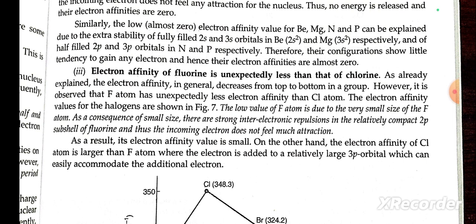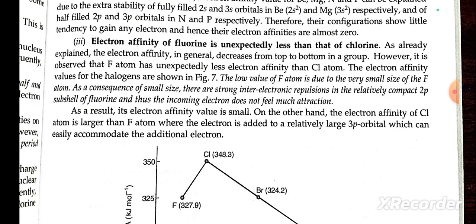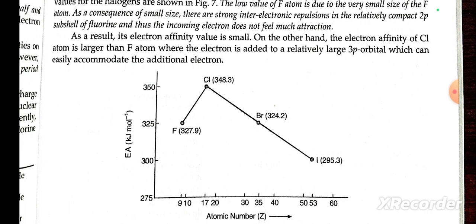The lower value for the fluorine atom is due to the very small size of the fluorine atom. As a consequence of its small size, there is strong inter-electronic repulsion in the relatively compact 2p subshell of fluorine, and thus the incoming electron does not feel much attraction. As a result, the electron affinity value is small. On the other hand, the electron affinity of the chlorine atom is larger than fluorine, where the electron added is to be accommodated in the large 3p orbital, which can easily